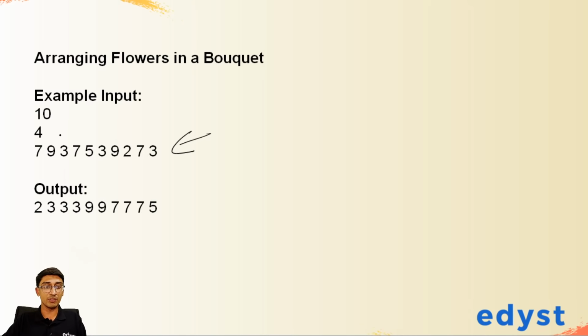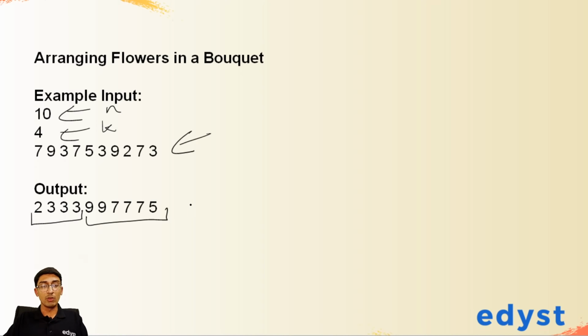The second thing that we are supposed to do is, let's say we somehow got this array over here. We took the input number n, then we took k. Then we are supposed to sort this in ascending and this in descending. That is, all of the numbers less than k have to be sorted in ascending order, and all of the numbers greater than k have to be sorted in descending order. That's what the question seems to be saying.